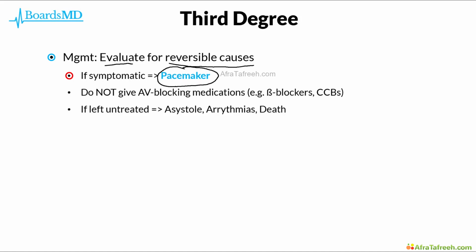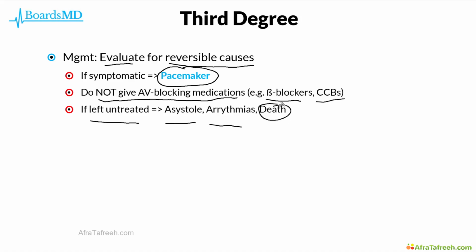We also must make sure in these patients that we are not giving AV blocking medications such as beta blockers or calcium channel blockers. And the reason it is so essential that we place a pacemaker in patients with complete heart block is that if this condition is left untreated, these patients could ultimately go on to progress to develop asystole, arrhythmias, and even death.